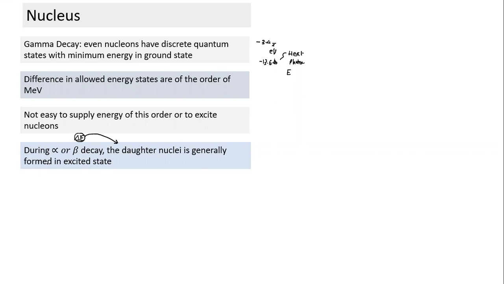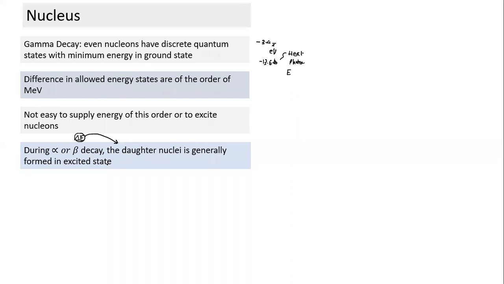And when it gets excited, during alpha and beta decay, very commonly the daughter nuclei get formed in an excited state. What does excited state mean here? It's an excited state of the nucleus. What is excited? Not the whole nucleus. One of the nucleons may get excited.